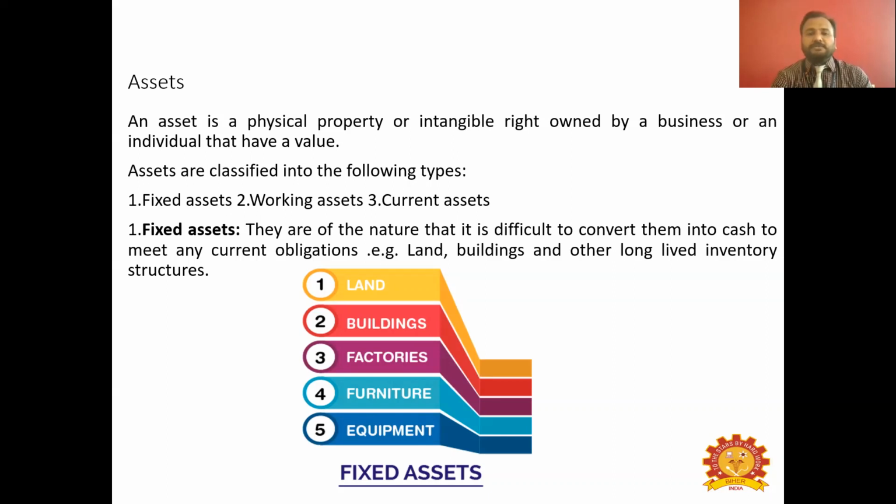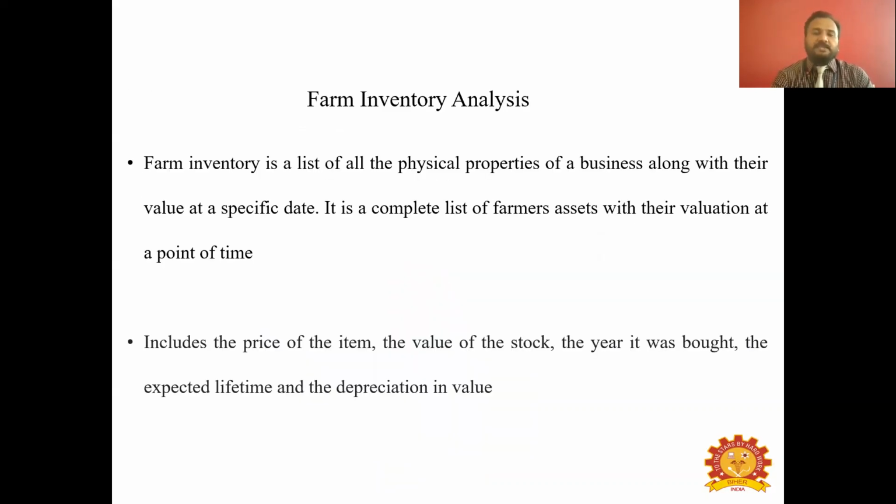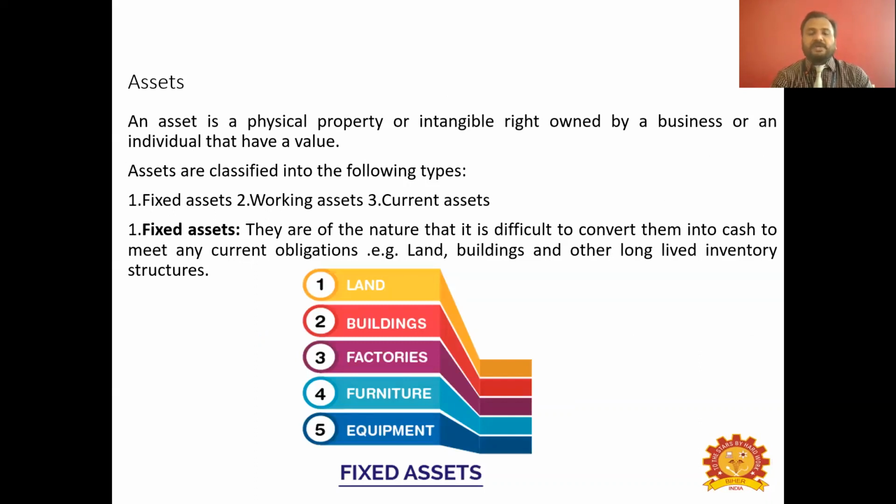Assets are normally divided into three types. One is fixed assets, second is working assets, and third is current assets. We will discuss them one by one. The first asset is fixed assets. They are of the nature that it is difficult to convert them into cash very quickly to meet any current obligations, because you would have invested lots of money for such assets. The money that you invest is huge, and the investment is made only once in a business period. The amount is huge and it lasts for a long period of time.